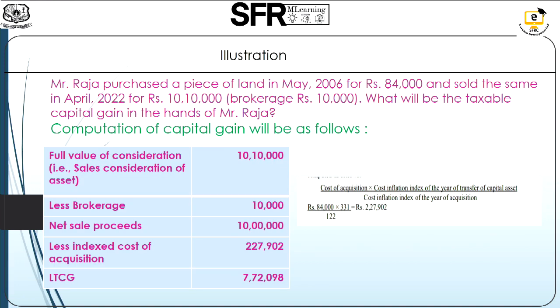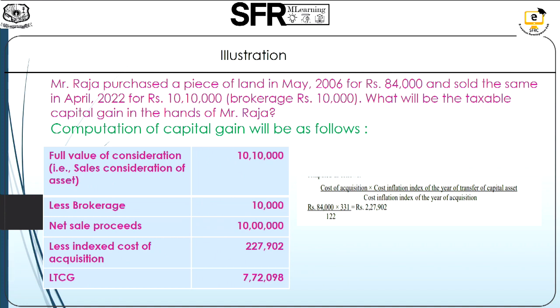In this example, a land is purchased in the year 2006 for rupees 84,000 and it is sold during the previous year for rupees 10,10,000. The brokerage expense paid is rupees 10,000. We are asked to calculate the taxable capital gains. See, the full value of consideration is taken here, and from that the deductible expense allowed, that is brokerage, is deducted, so that the net sale proceeds come to around 10 lakhs. From this we can deduct the indexed cost of acquisition because the land was acquired in the year 2006 and it is sold during the previous year.